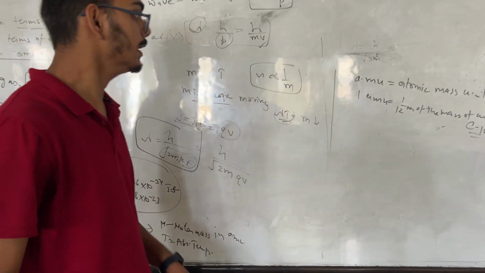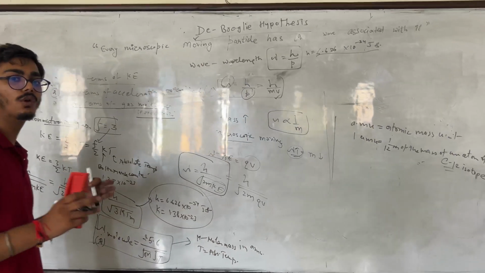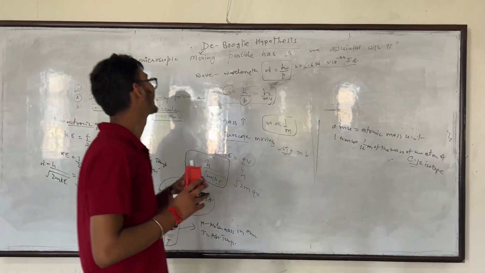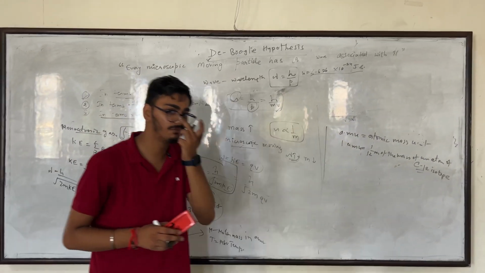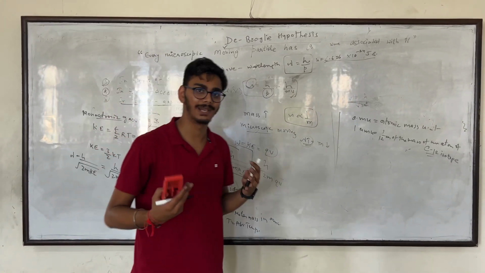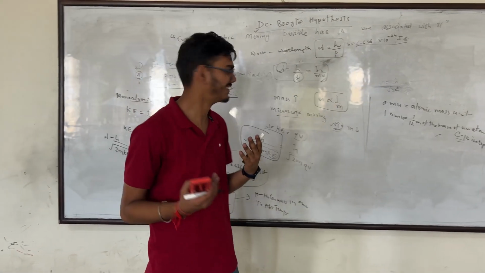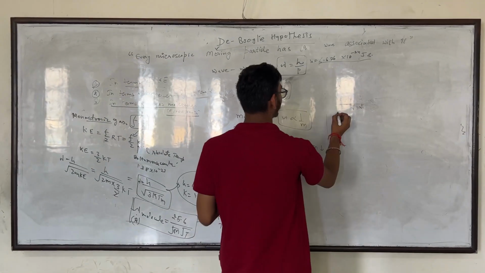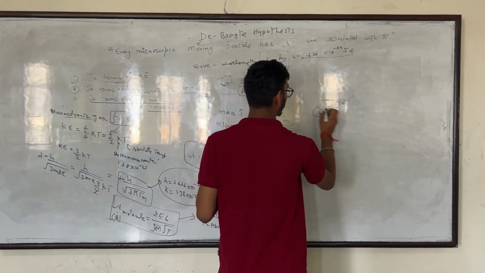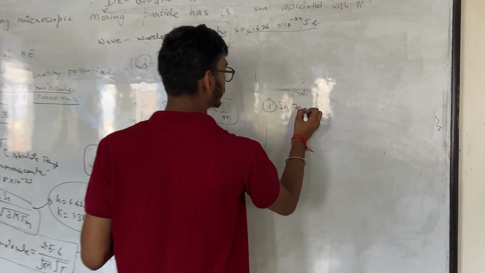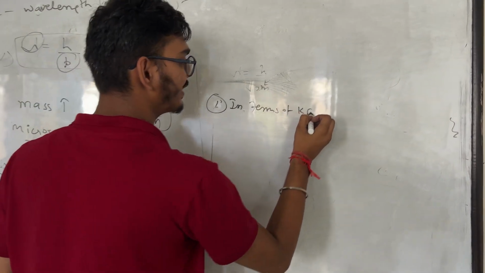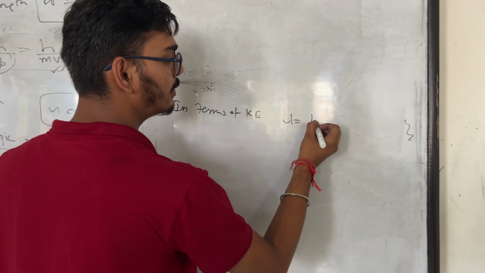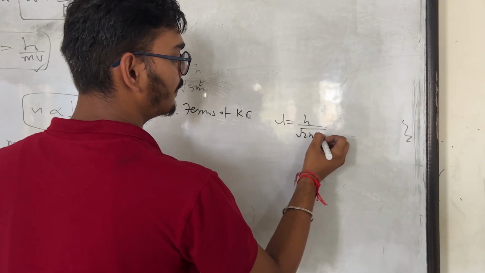So in this particular video, I have talked about the concept of de Broglie hypothesis, which got him the prestigious Nobel Prize. And we have discussed three outcomes. The first one is in terms of kinetic energy, where we got the value of de Broglie wavelength.